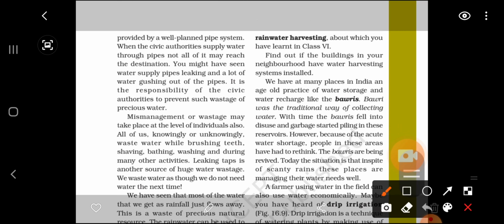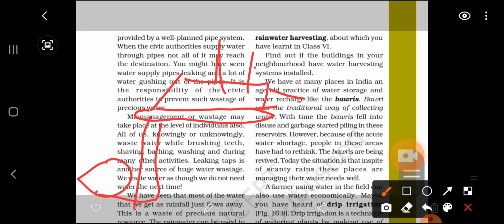Like in this picture you may have seen, this is the home, and we can make the roof of the home like that. Whatever water falls on this roof will be collected, and it goes through the pipe to the tank, and we can use this water for future purposes. Clear? Now the next one you can see is the Bawris.